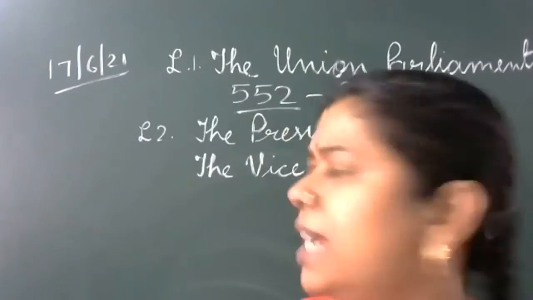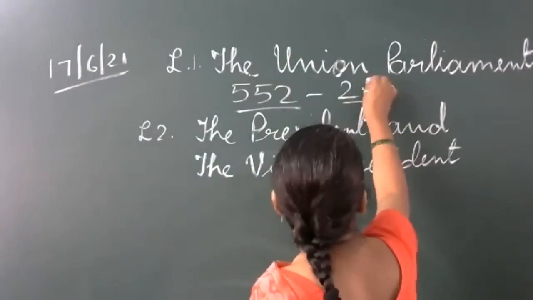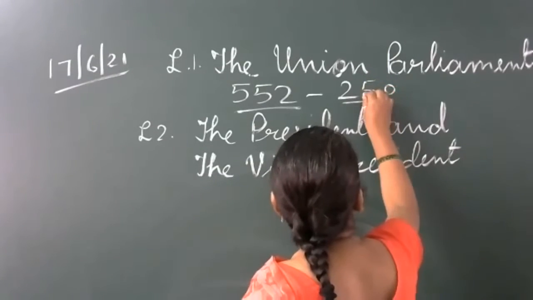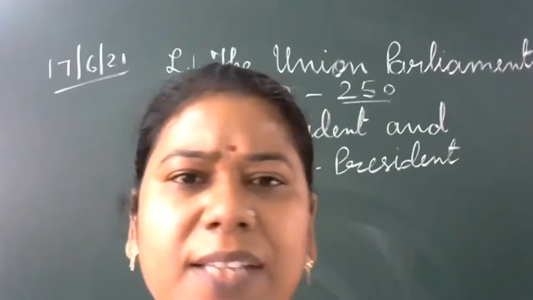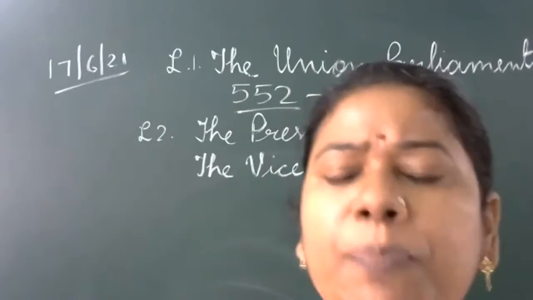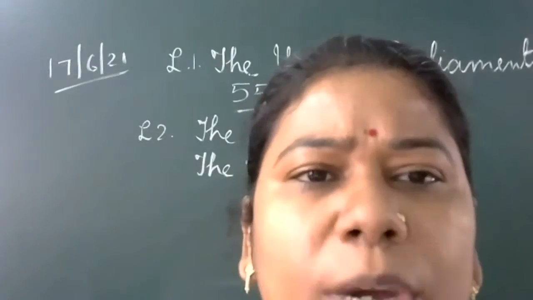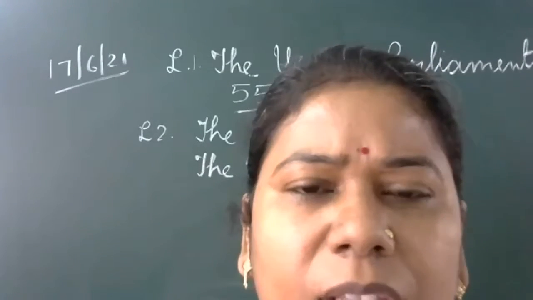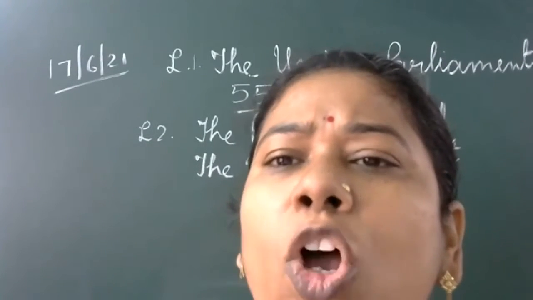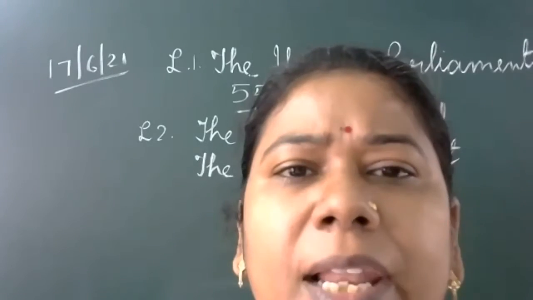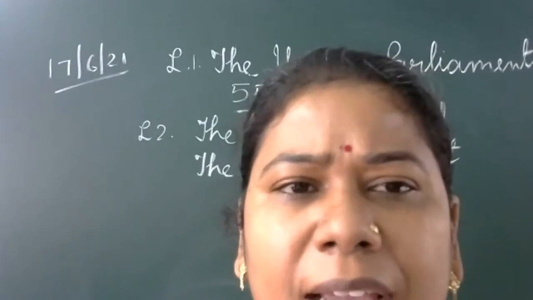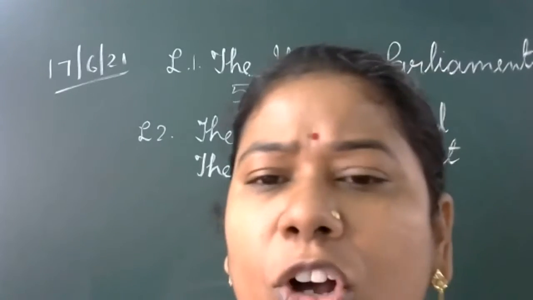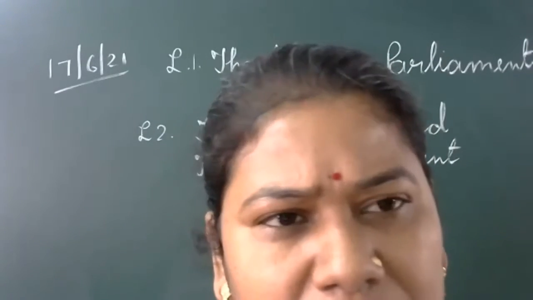You can understand this number difference, more than double. Suppose in the matter of a joint sitting, if members of Lok Sabha have the yes, suppose 250 members are for the bill. In that condition, the will of the Lok Sabha will prevail.